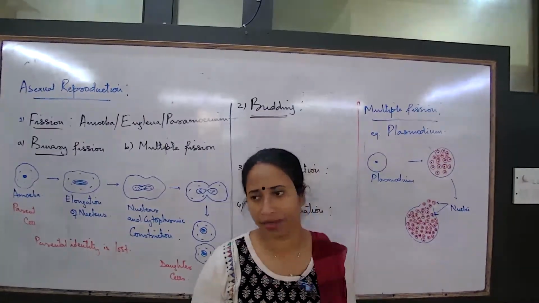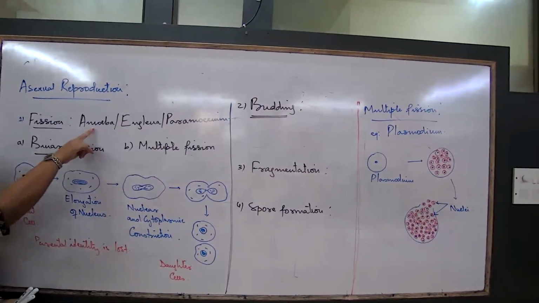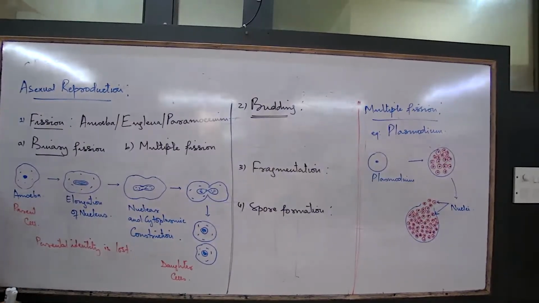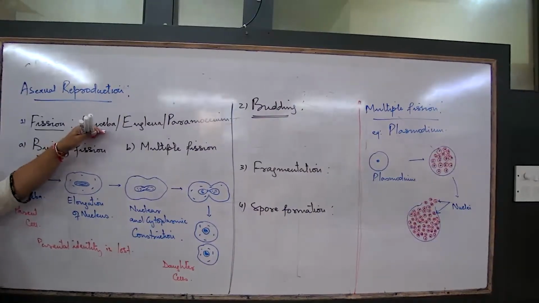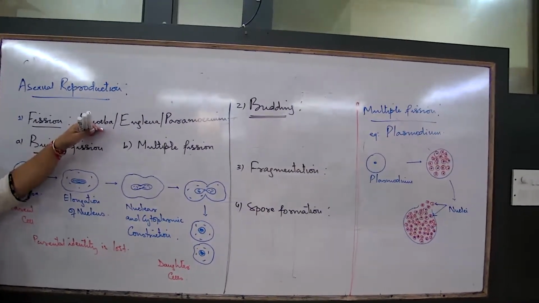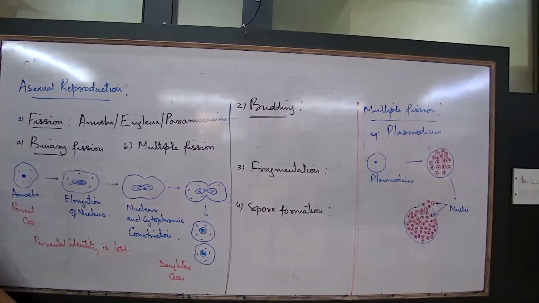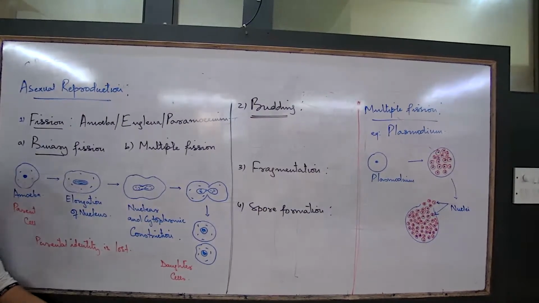So what is the prominent difference? In case of binary fission, the organism that shows binary fission is always unicellular, but the non-disease causing types. So what do we call the non-disease causing types? Free living organisms. Unicellular, free living organisms show this method. What about that side? Unicellular, but disease causing ones show multiple fission, because they have to establish in the body of the host in large numbers.